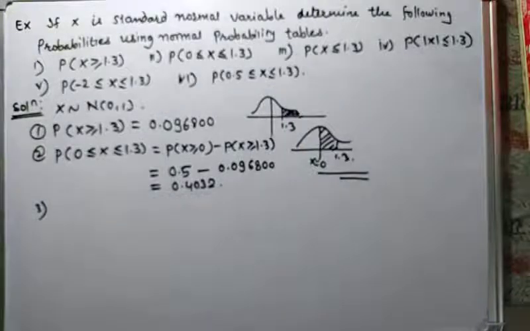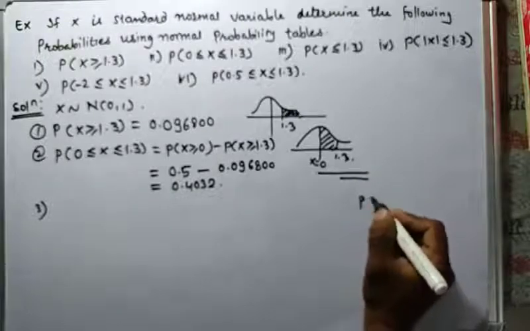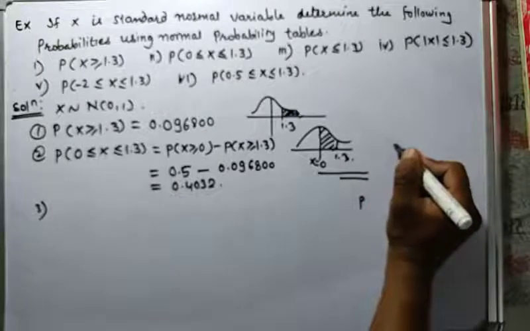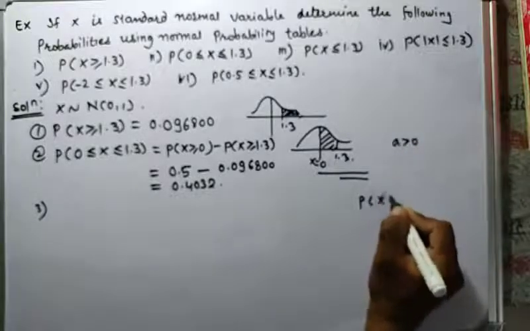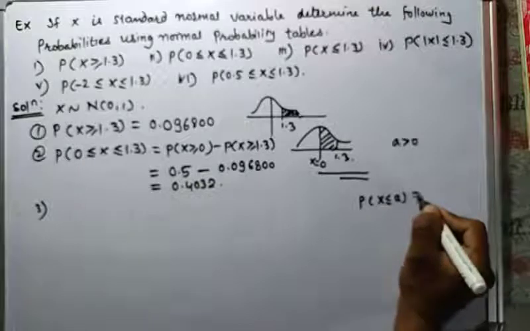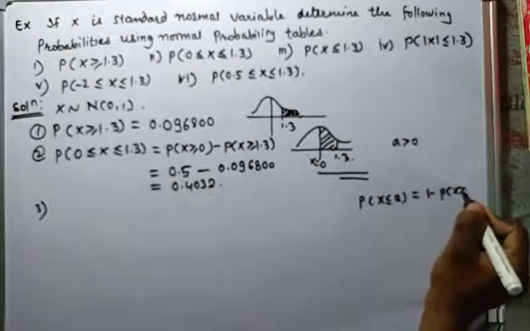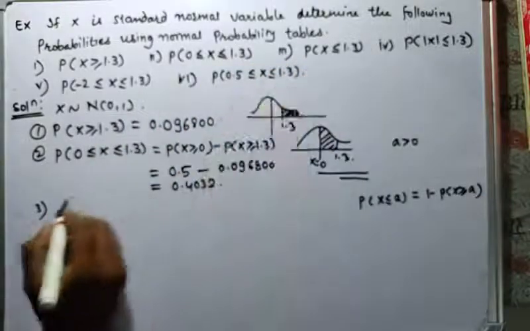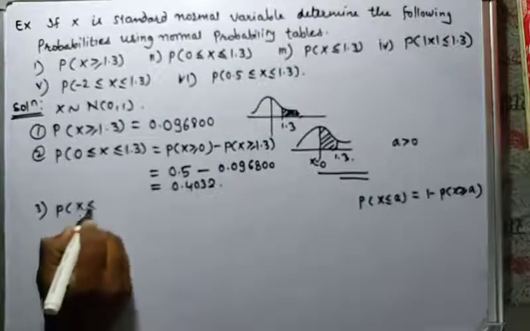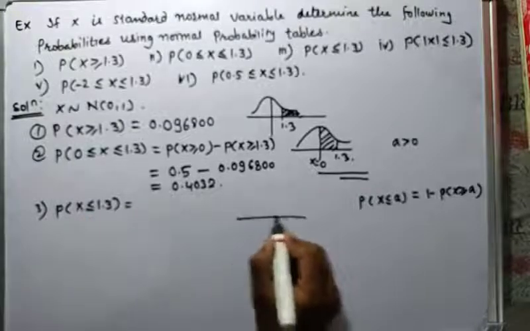Next, third, to find probability of x less than or equal to 1.3. We know that if a is greater than 0, then probability of x less than or equal to a is 1 minus probability of x greater than or equal to a. So for probability of x less than or equal to 1.3, 1.3 is here, so the region is like this.